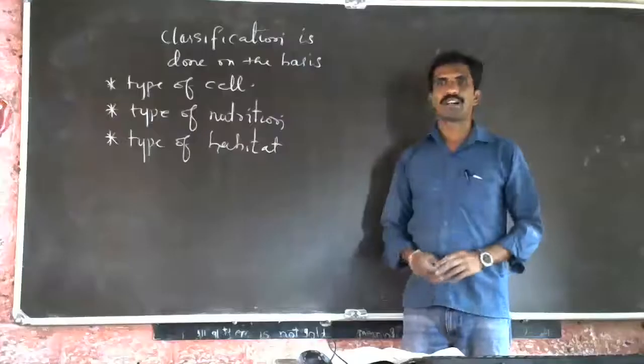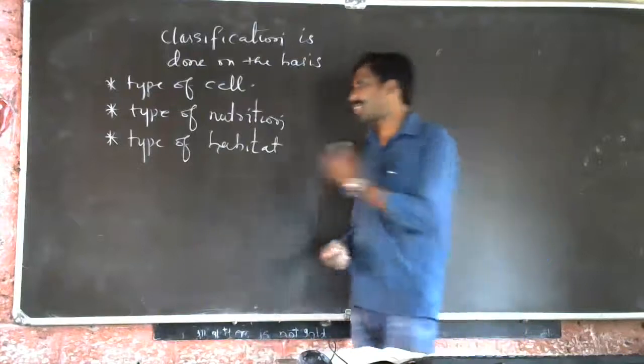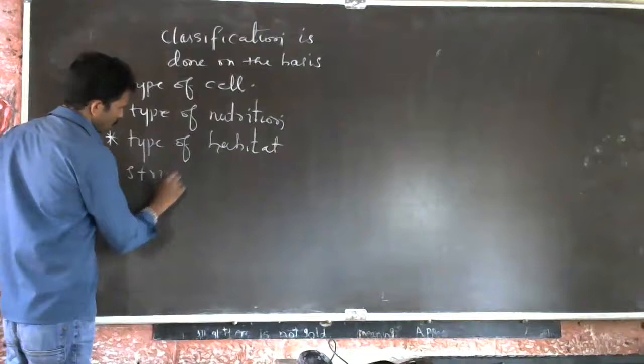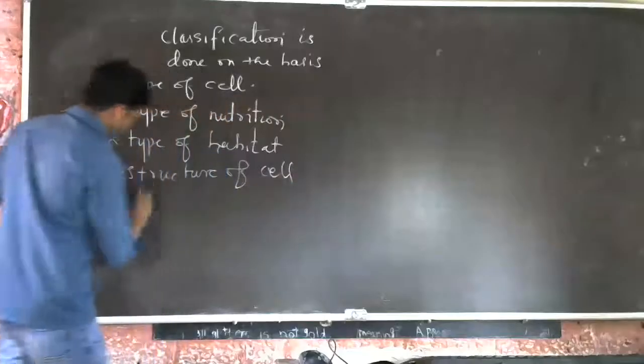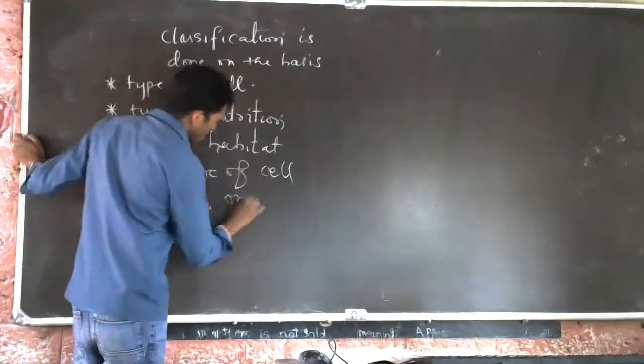See, even the classification is done on the structure of cell, structure of tissue, organization of tissue.